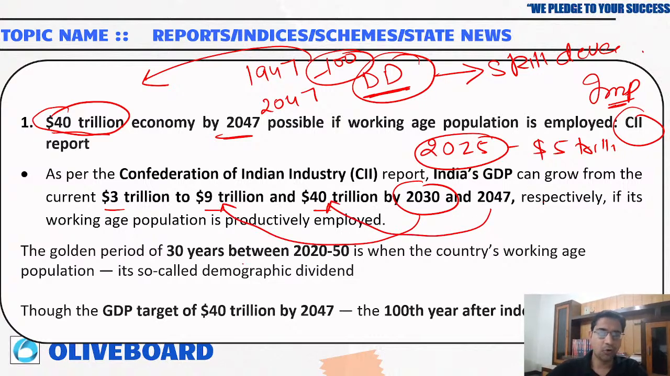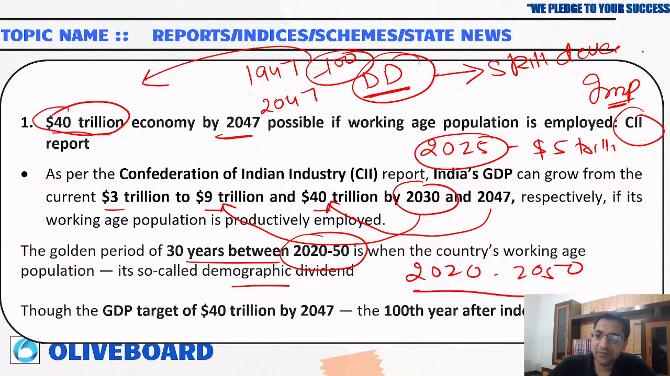The golden period of 30 years between 2020 and 2050 is when the country's working age population, called the demographic dividend, is at its peak. That means maximum people will be in the working age. So we are expecting around $40 trillion of our economy by 2047, in the 100th year of independence.